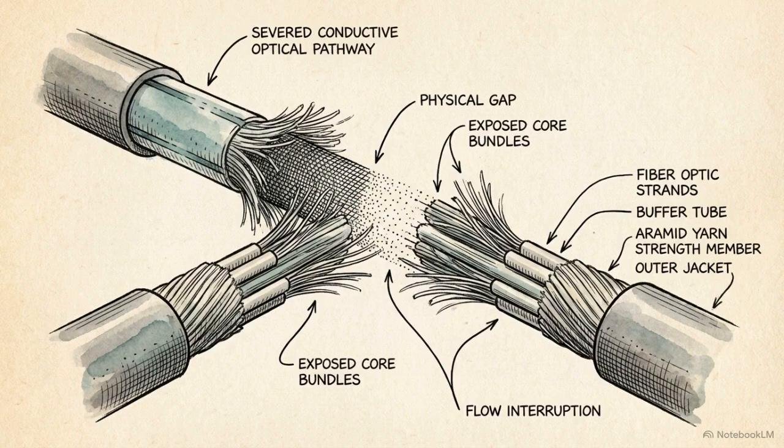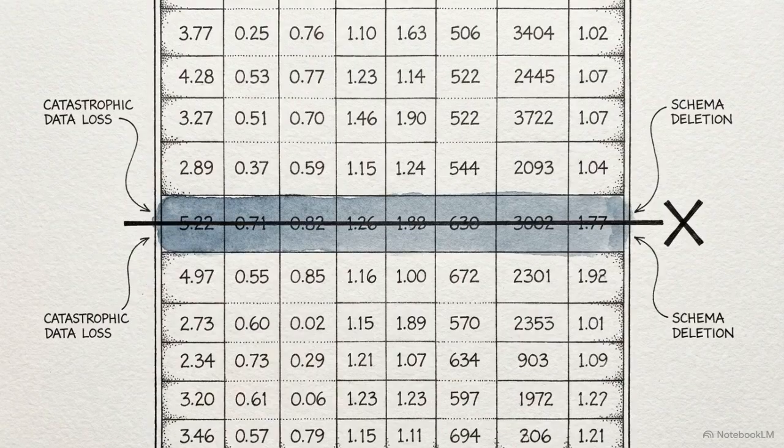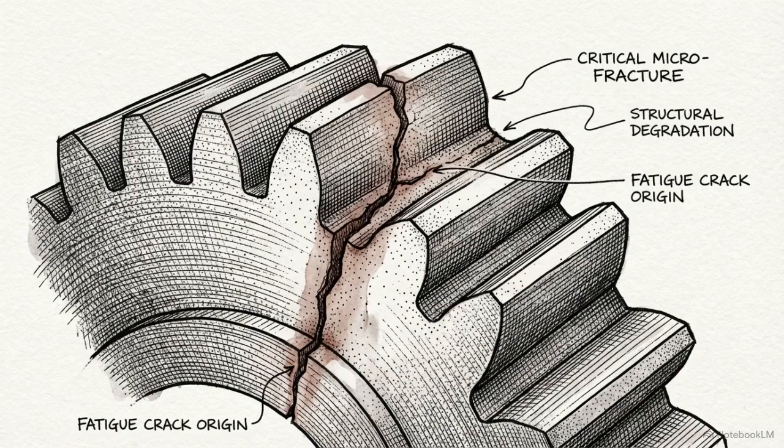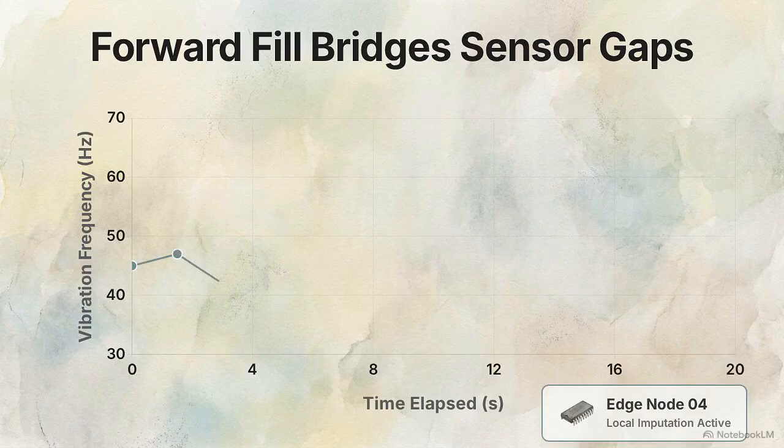With the noise filtered, the edge device must address the second immediate problem: intermittent gaps caused by sudden sensor dropouts. Deleting rows with missing data is catastrophic for predictive maintenance. This practice destroys rare, brief indicators of early mechanical failure that are often the most valuable signals in the stream. This data stream plots sensor points over time, revealing a missing gap.